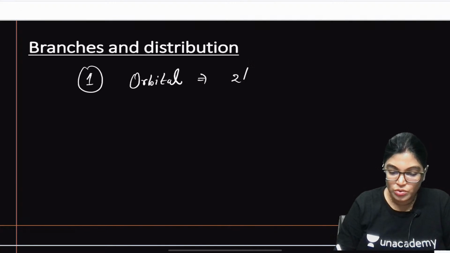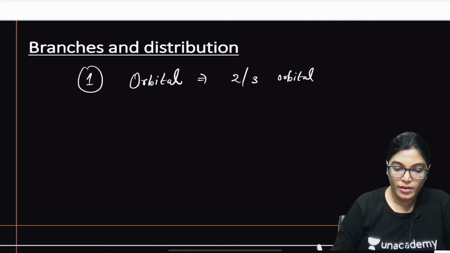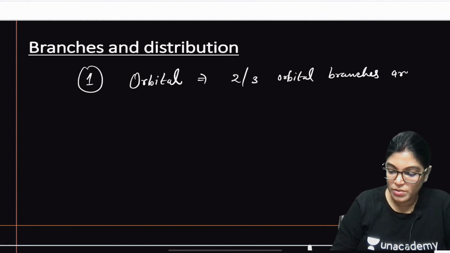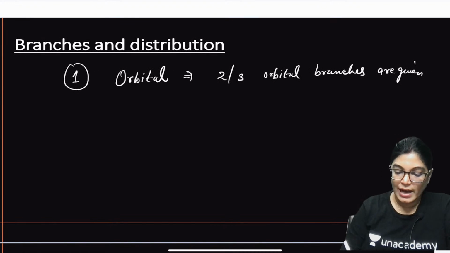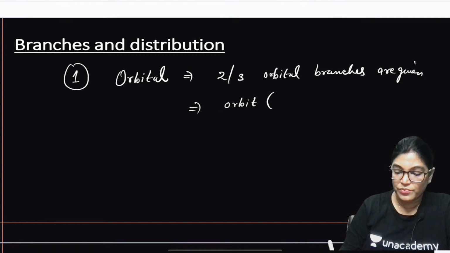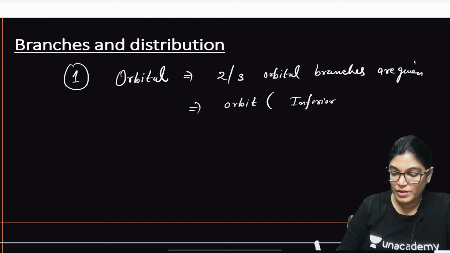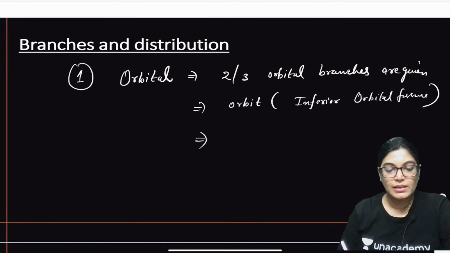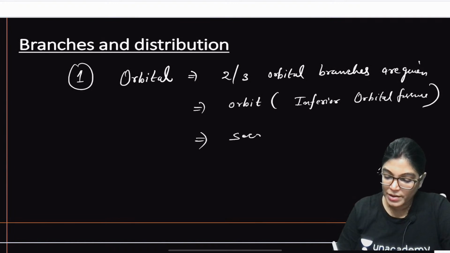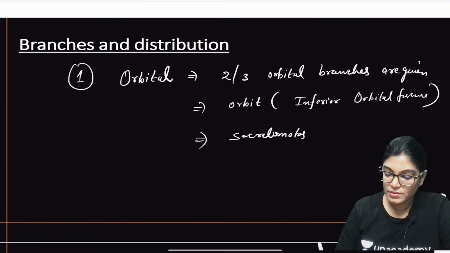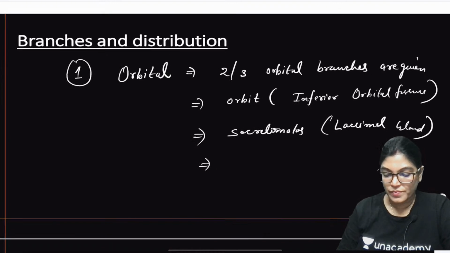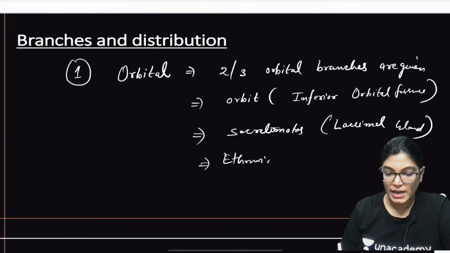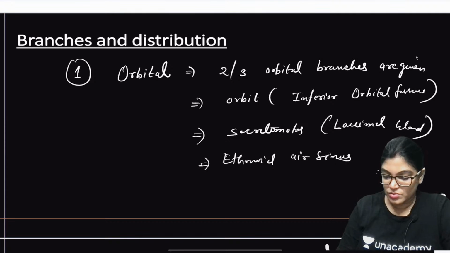Two to three orbital branches are given, and they traverse to the orbit via the inferior orbital fissure and give secretomotor fibers to the lacrimal gland, and are also distributed to the ethmoidal air sinuses. So this is about the orbital branch.